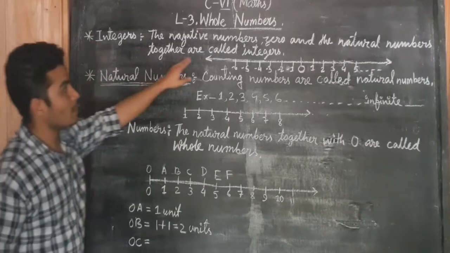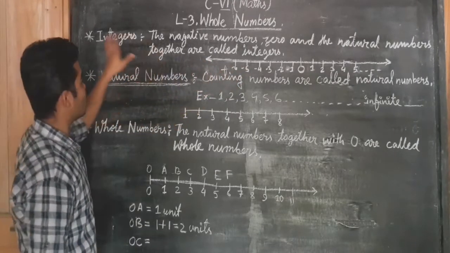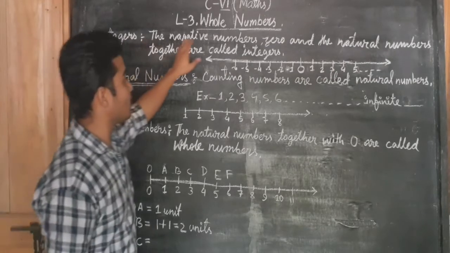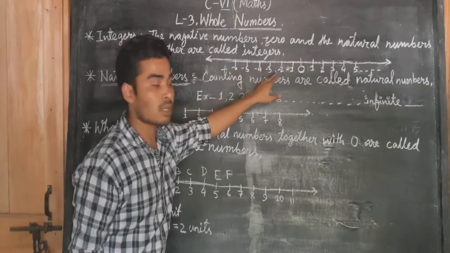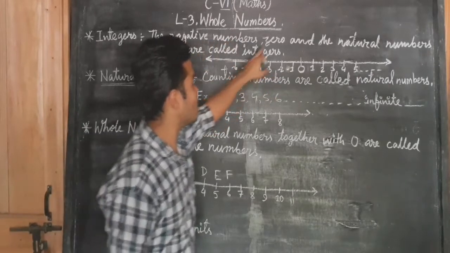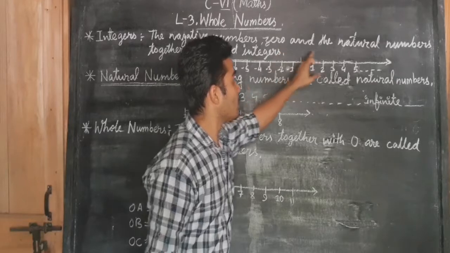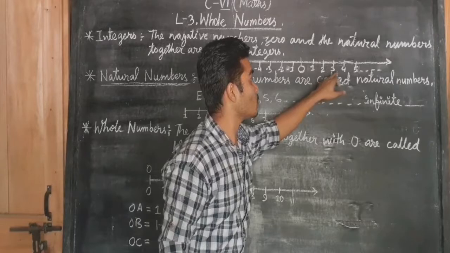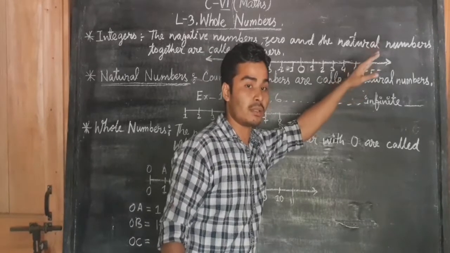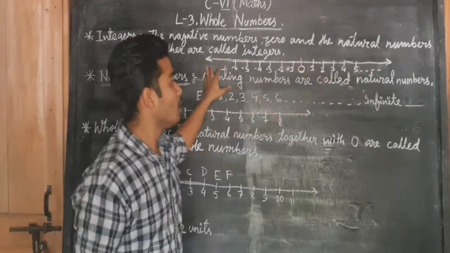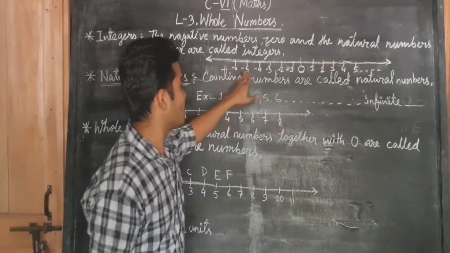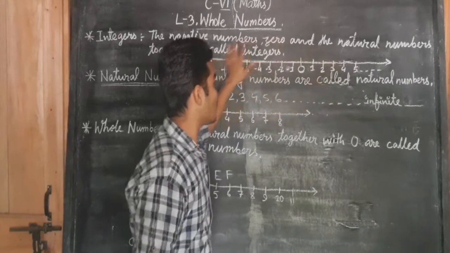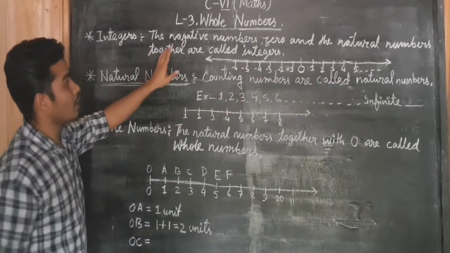Look at the number line of integers. First of all, let us read the definition for integers. What are called integers? The negative numbers. You can see the negative numbers on the number line. The negative numbers, 0, and the natural numbers together are called integers. And you can see this 1, 2, 3, 4, 5, 6, etc. to infinity. These all will be natural numbers. Together with negative numbers, 0, and the natural numbers, all these numbers are called integers.